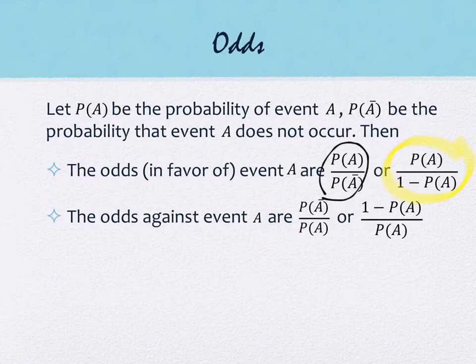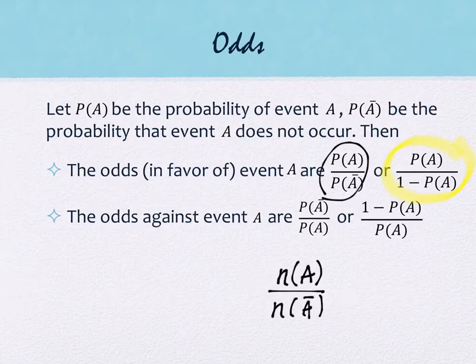When you're calculating this probability of A divided by probability of A complement, sometimes people will calculate the number in A and the number in A complement, especially when it's something that can be counted quickly, right? The number of things that satisfy the criteria compared to the number of things that don't. So we'll almost use these interchangeably, but I'll try to make note when we're doing so, just so that you're aware that it is a slight difference.